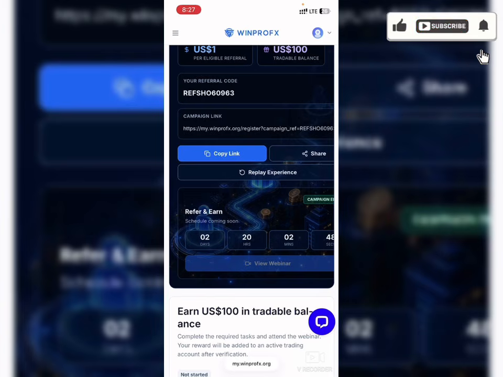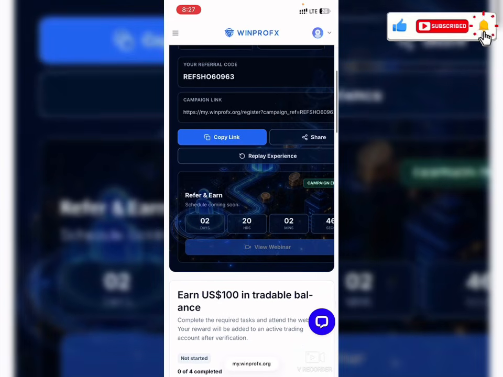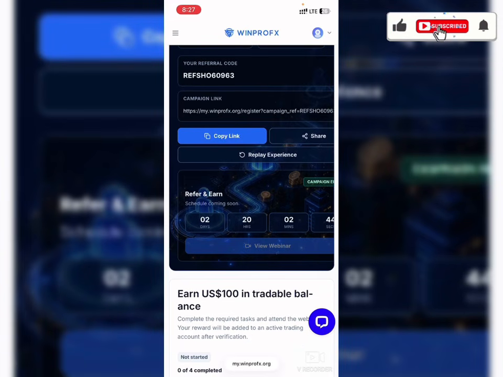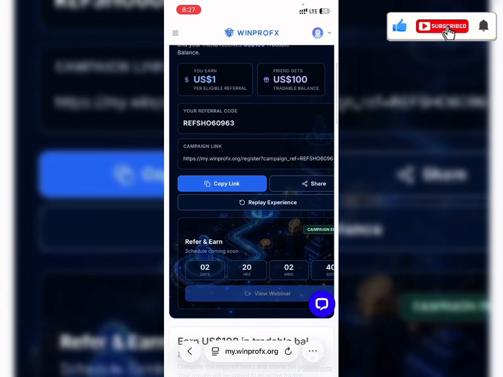Now, the specified date is just in 2 days, and you can see the countdown showing right here before the campaign starts. On the day of the countdown, I'll also be making another video to share with you in case there's any other details I need to share with you guys, so you don't miss out on any important information you need to be aware of.